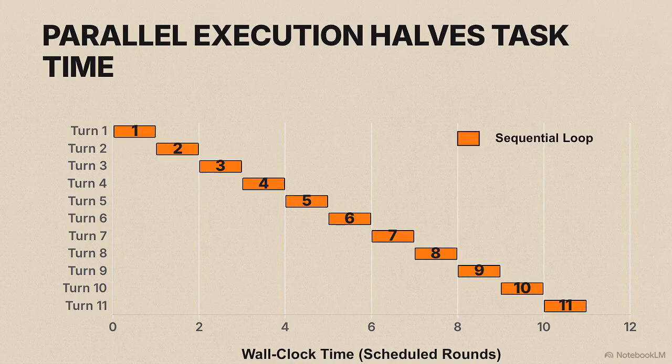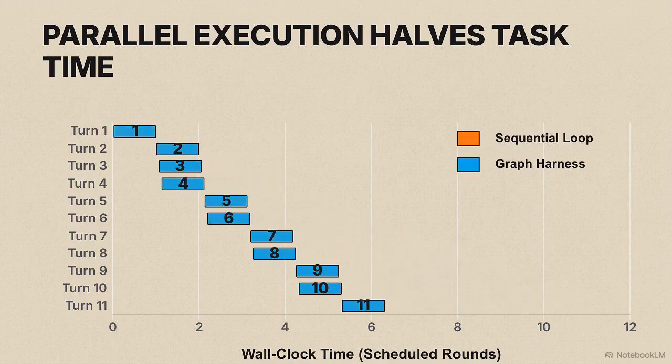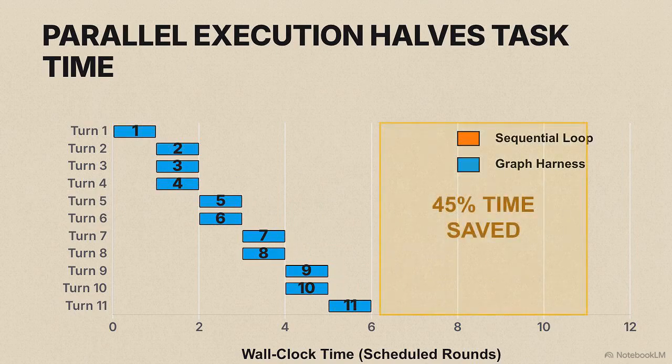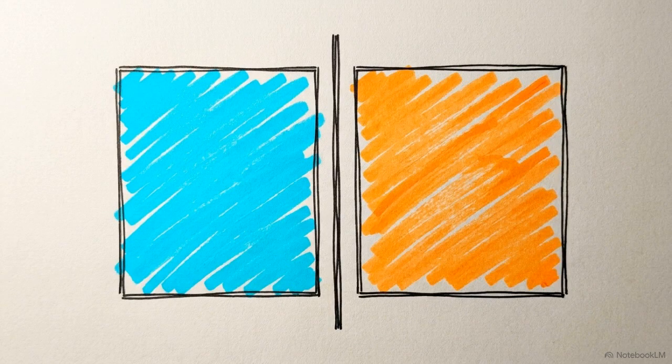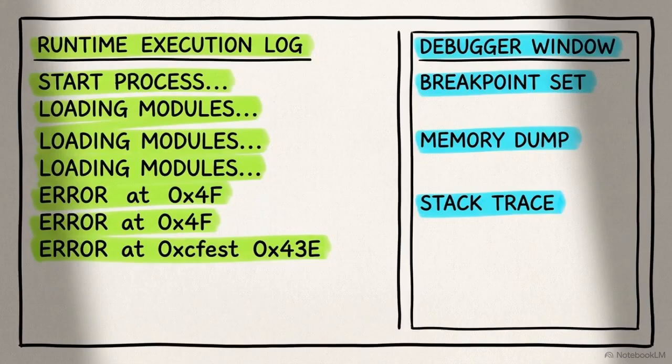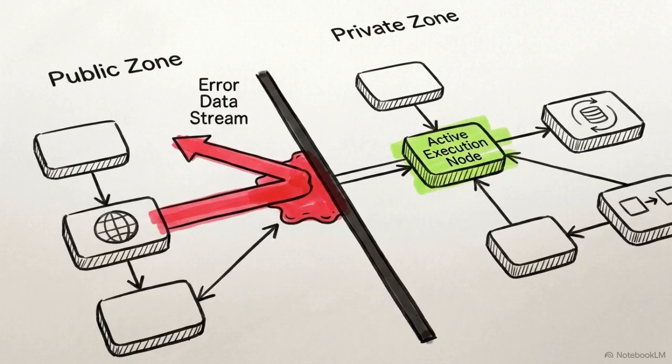Compressing 11 sequential turns into 6 scheduled rounds physically reduces wall clock time by turning failure management into a structural property. Graph Harness addresses the unbounded recovery problem by completely partitioning execution from diagnosis. It enforces a strict context partition. The environment where nodes execute is isolated from the environment where failures are analyzed, preventing the agent from using failure history as an implicit input.